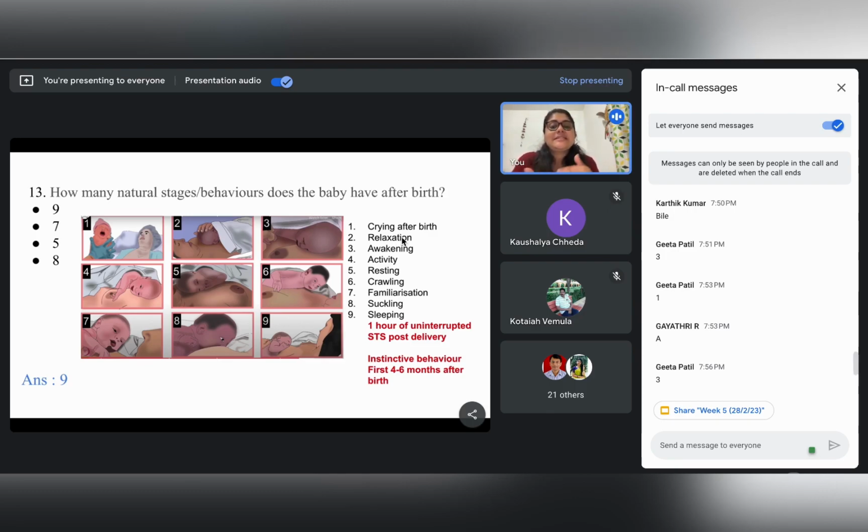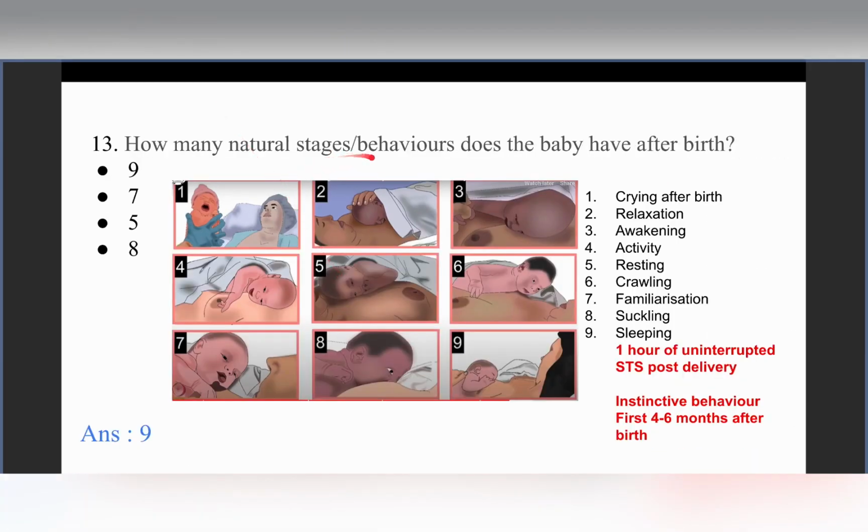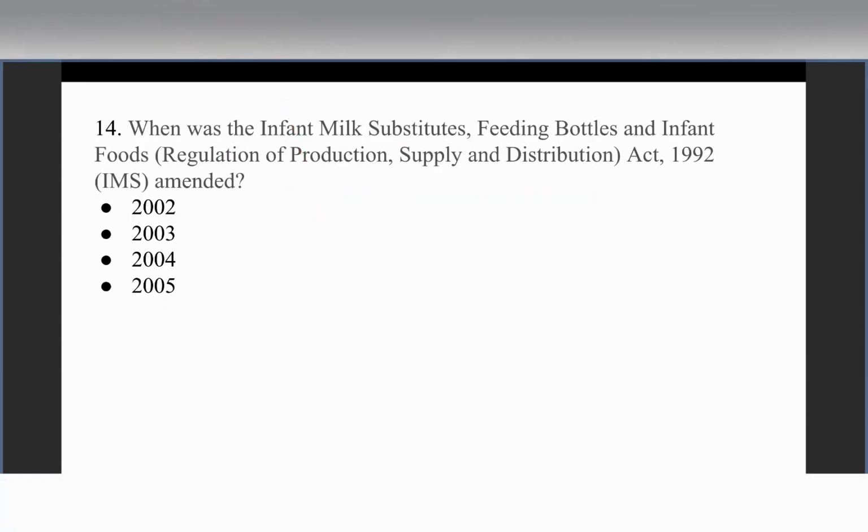So this instinctive behavior has been seen to be persistent for the first 4 to 6 months of age. So yes, the answer to this question is option A, or 9 stages. Okay.